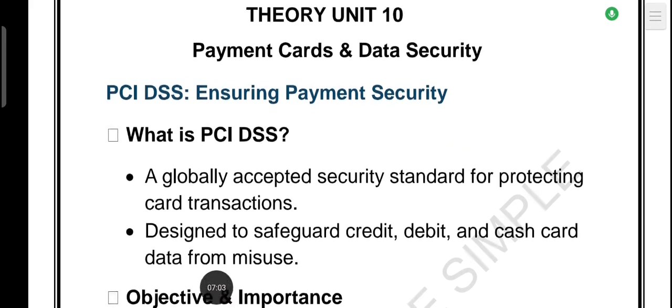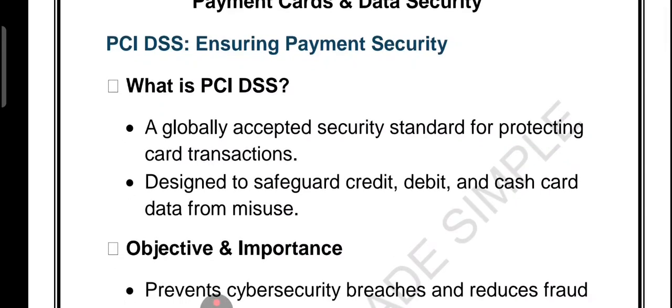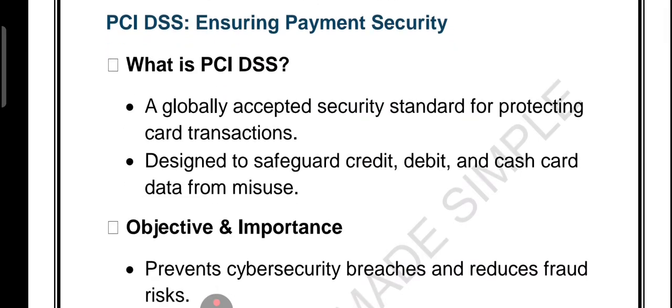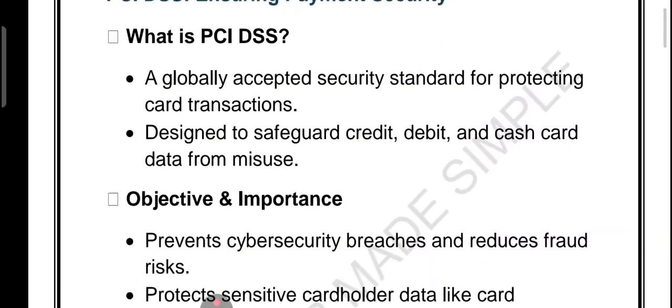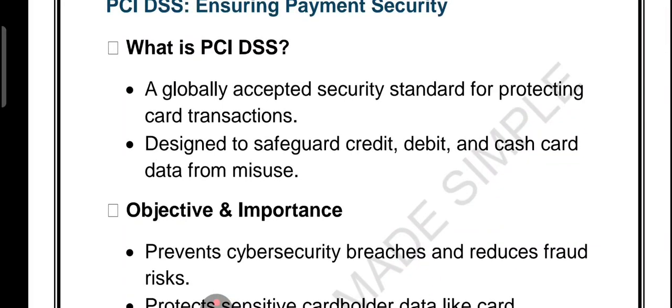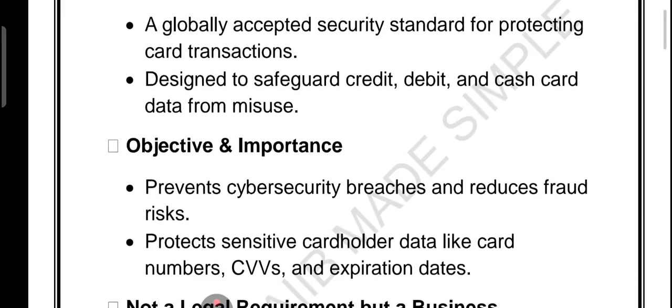Now friends, let's go through the important part of unit number 10, which is based on payment card and data security. Right. So friends, basically PCI DSS is the backbone of payment security. It is a globally accepted security standard that protects your card transactions, whether credit card, debit card or prepaid card. What is the main job of PCI DSS? To keep your sensitive card data like number, CVV and expiry date safe from fraud and misuse. That is the role of PCI DSS, to keep your sensitive card data like number, CVV, expiry date safe from fraud as well as misuse.